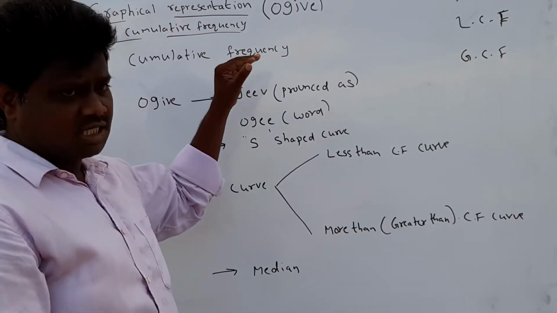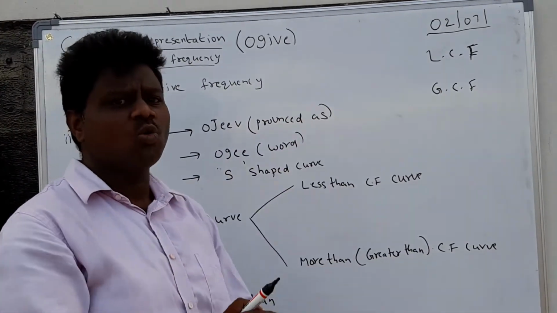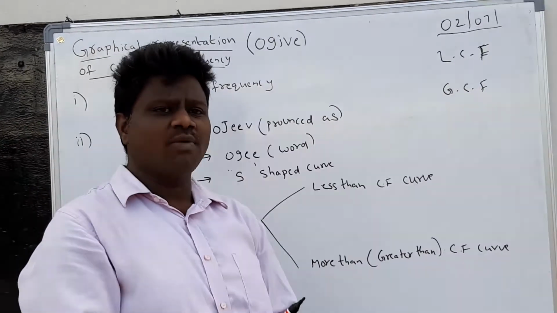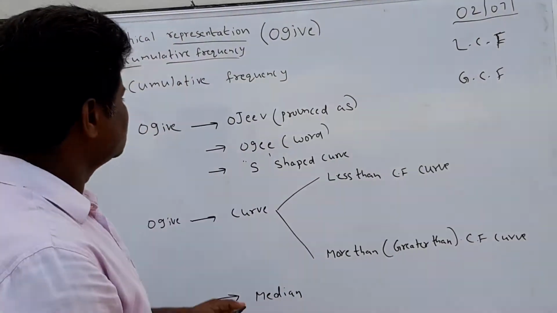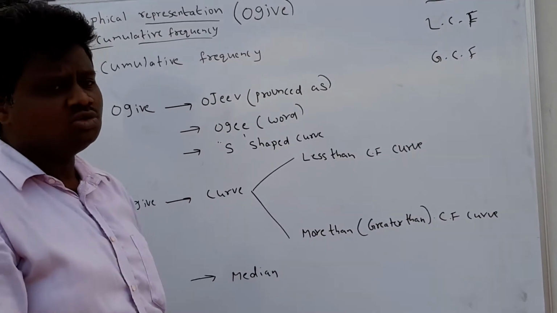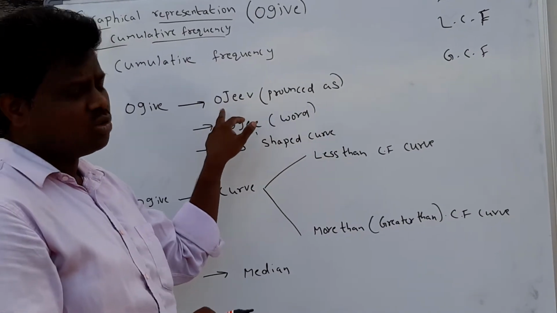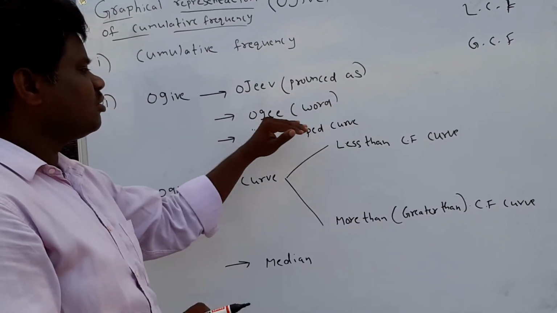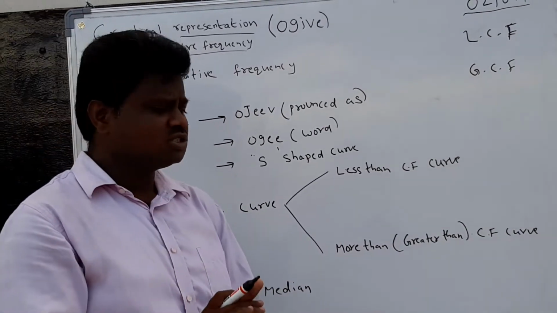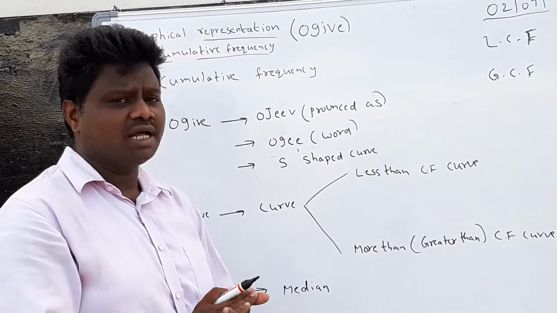That representation of LCF and GCF is called OGIVE. So today our topic is OGIVE. What is an ogive? The term ogive is pronounced as 'ojive', and it is derived from the word ogee. An ogive is nothing but a curve. If you represent it on the graph, you will get the curve.